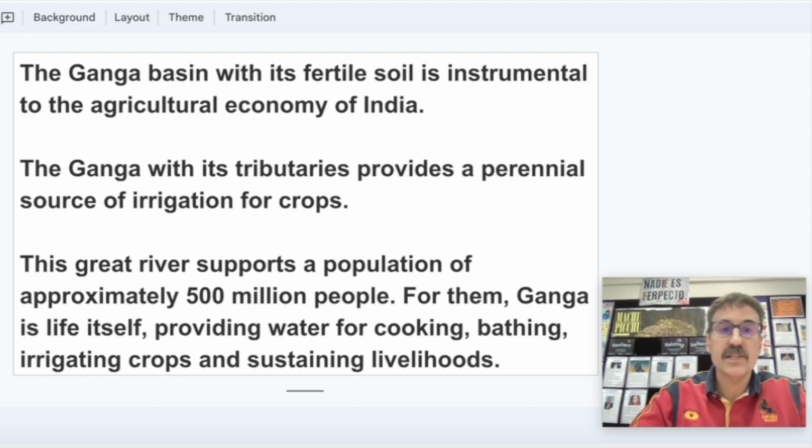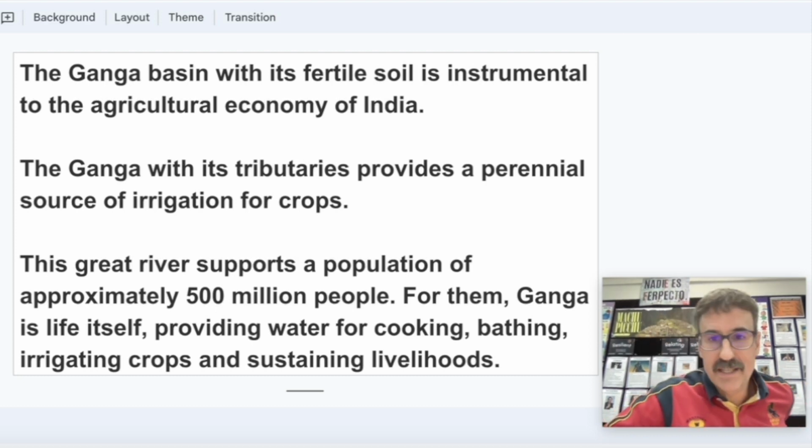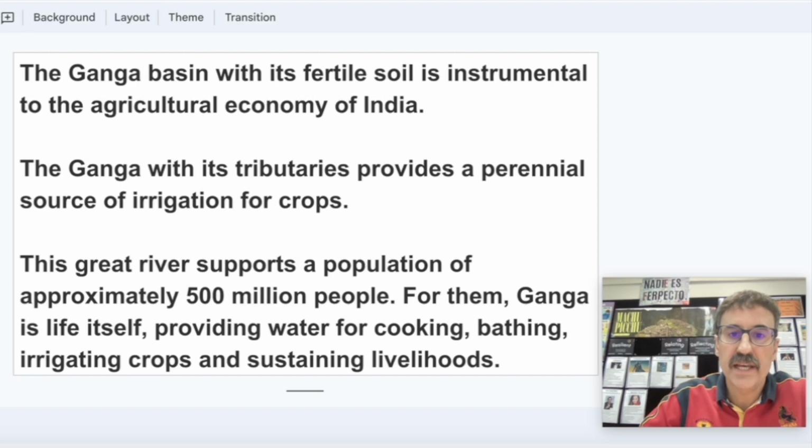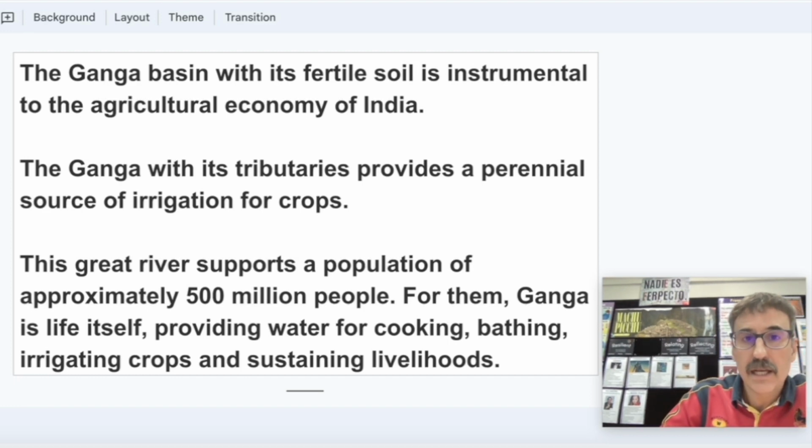This great river supports a population of approximately 500 million people. 500 million people. We are going to see that number with other examples. Ganga is life itself, providing water for cooking, bathing, irrigating crops, and sustaining livelihoods.